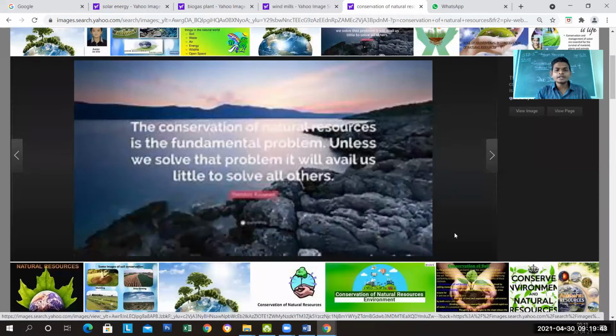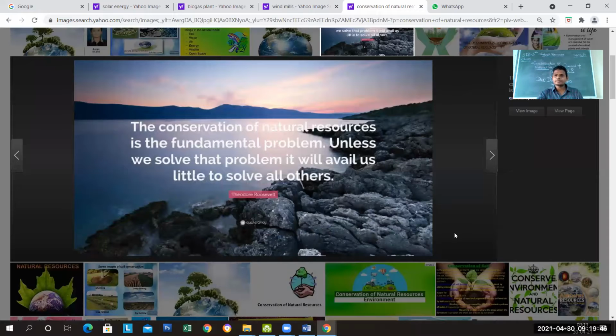The conservation of natural resources is the fundamental problem. Fundamental means main problem. According to Theodore Roosevelt, the conservation of natural resources is the fundamental problem. It is the main, very important problem. Unless we solve it, it will avail us little to solve all others. Once we solve the issues related to nature, then we are able to resolve other problems in the world.